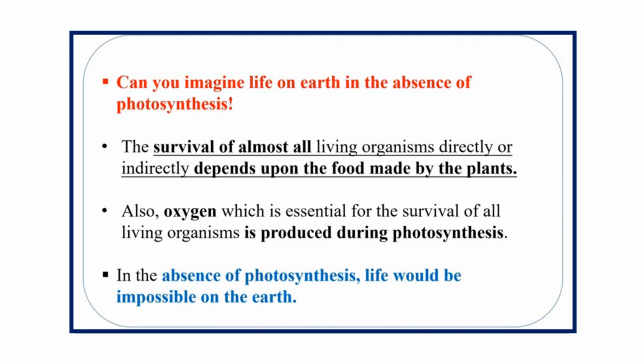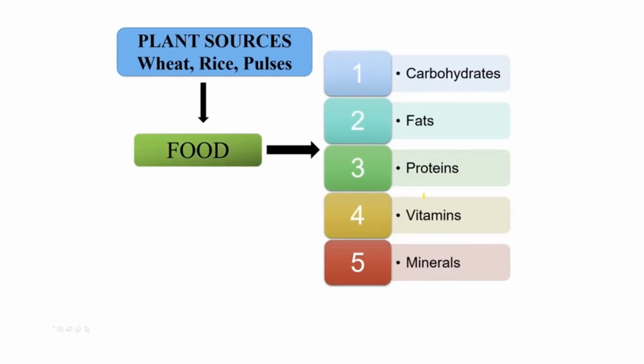In this slide, you can see different food components obtained from plants: carbohydrates, fats, proteins, vitamins and minerals. Among them, carbohydrates and fats are energy-giving foods, proteins are body-building foods, and vitamins and minerals are essential to make our immunity strong and prevent us from diseases.